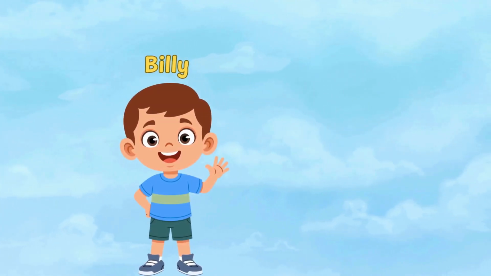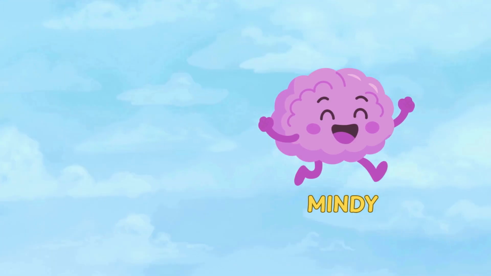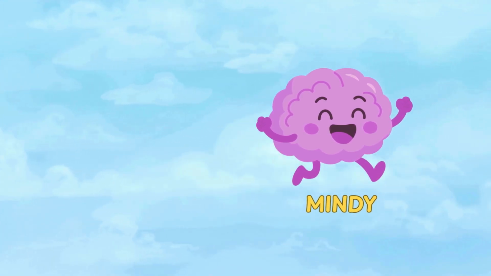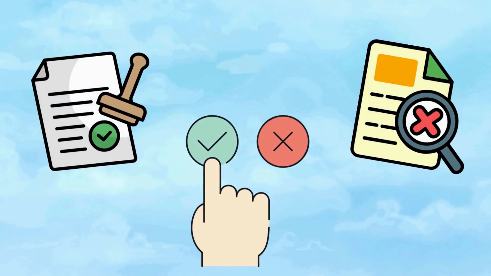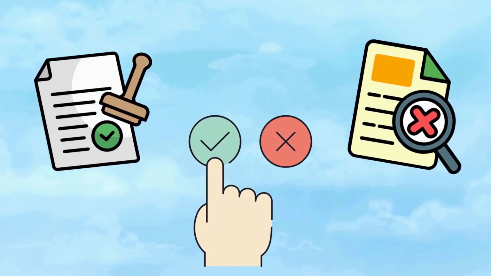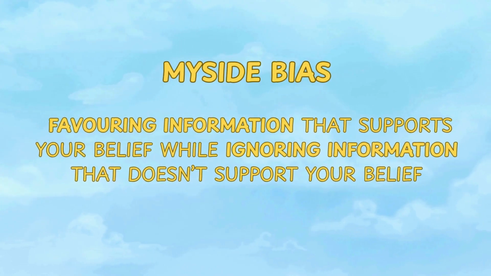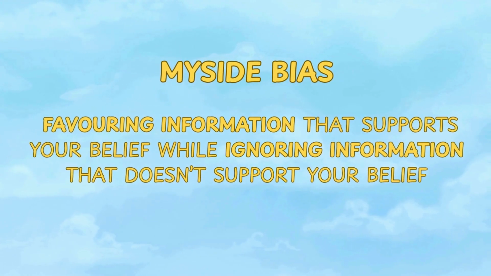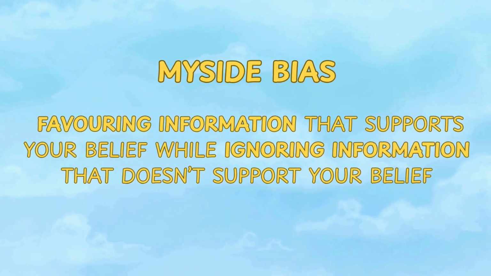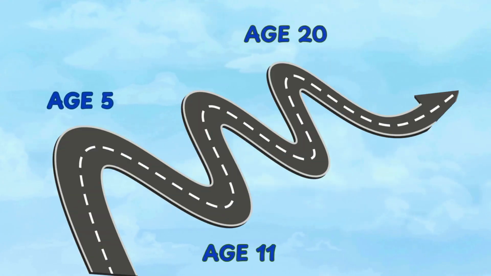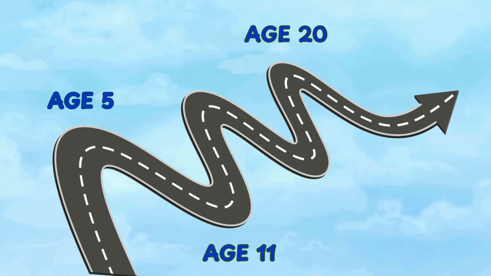Meet Billy. And meet Mindy. Mindy represents how Billy thinks, learns, and decides what information to focus on. As Billy grows older, the type of information he selects changes. Billy becomes more biased in selecting information that supports his beliefs while ignoring information that does not support his beliefs. This is called Myside bias. This bias increases with age and in certain contexts.